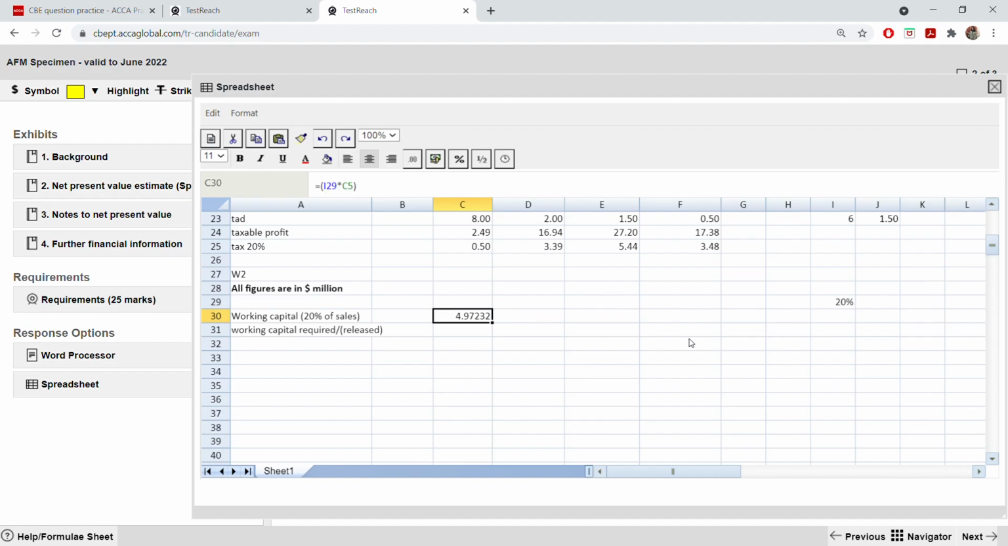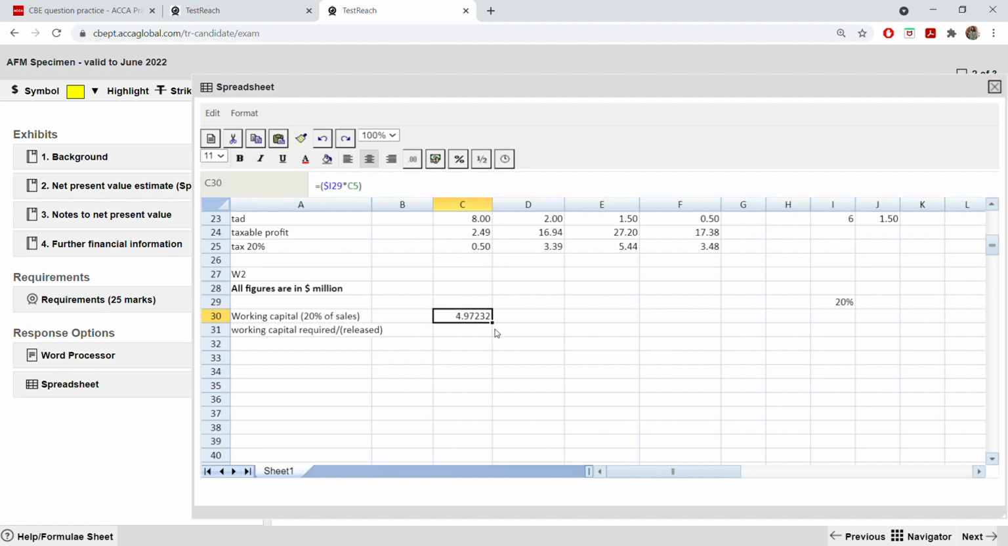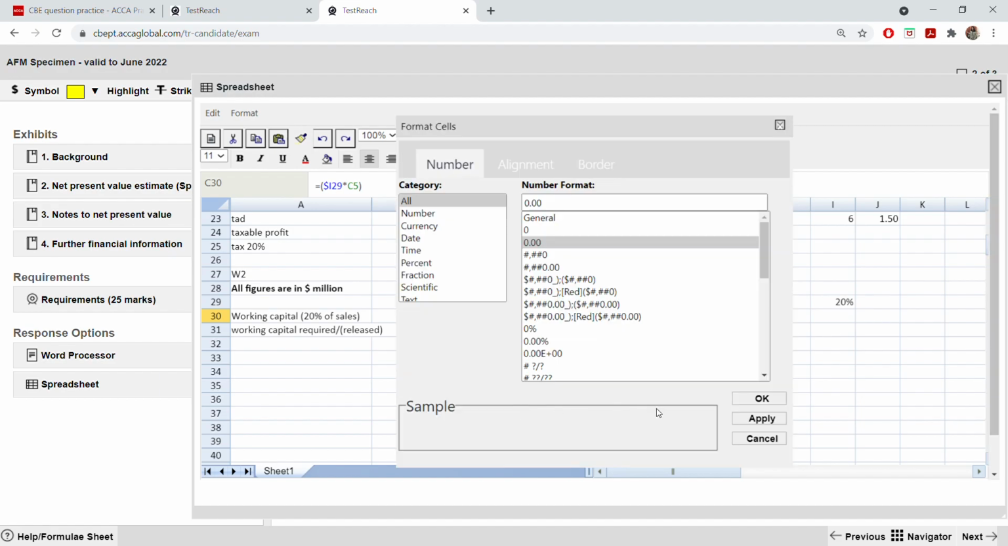So now when you have to take it to the other cells, remember, you have to lock this cell, because the same cell you are using for the other years, only your sales revenue will change the cell. So you have to lock this. How are you going to lock this? Go here and press shift and dollar sign. Dollar will make it locked. Now drag it to the other cell. Once you drag it, format cell, 2 decimal places.